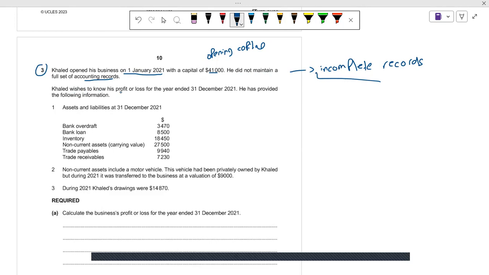Khalid wishes to know his profit or loss for the year ended 31st December 2021. So this is our year end. He has provided the following information: assets and liabilities at 31st December 2021. So these are all the assets and liabilities for the year end. You can see the bank overdraft and bank loan, which are our liabilities, and inventories, which are an asset. Non-current assets, the carrying value or net book value, are also an asset. Trade payables are a liability, and trade receivables are also an asset.